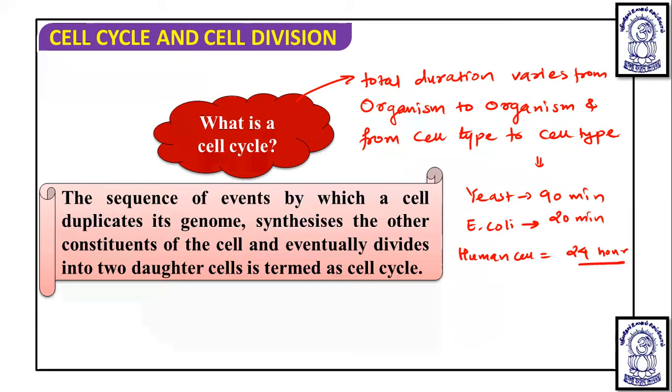So the total duration of a cell cycle is a particular time period. This total duration varies from organism to organism and from cell type to cell type. If we talk about a yeast cell, it takes 90 minutes to divide or complete the cell cycle, whereas E. coli takes 20 minutes to complete its cell cycle, and a human cell takes 24 hours. So this much time is required. So the time duration of the cell cycle varies from organism to organism and cell type to cell type.